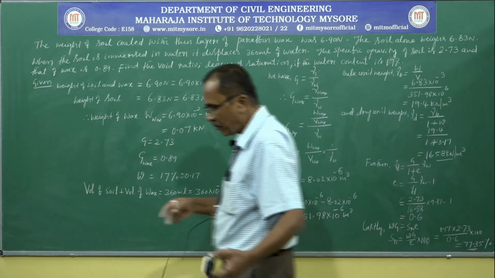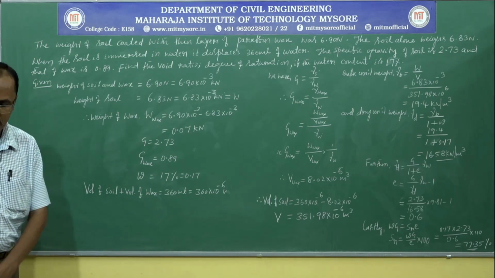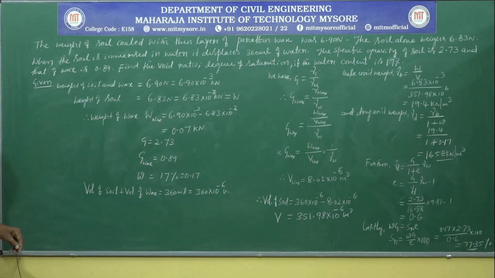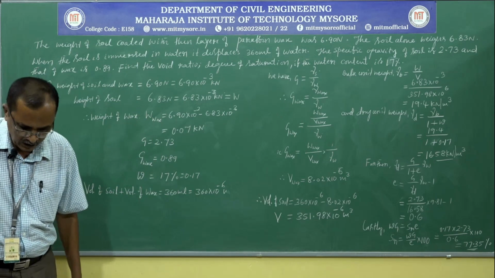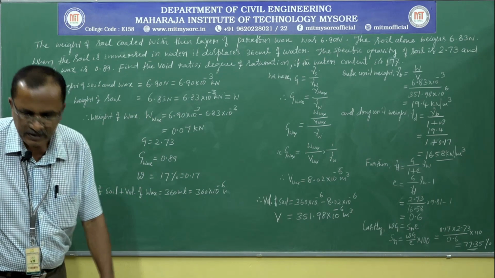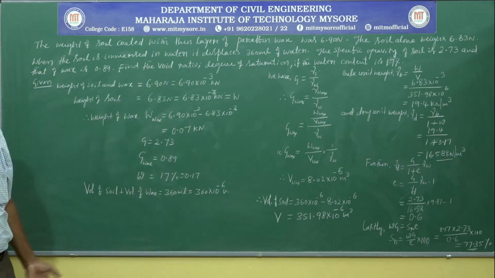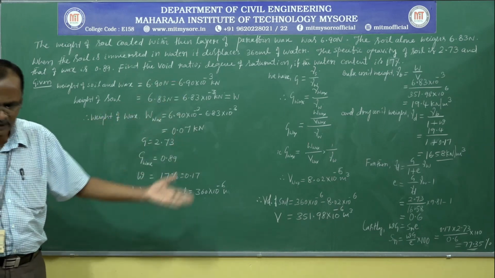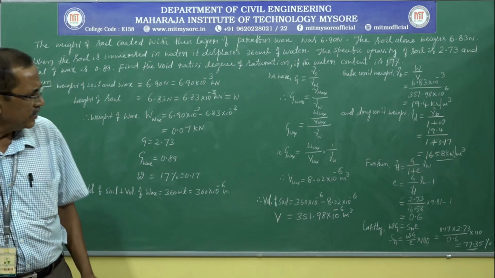So it is a field problem. If you obtain a soil sample from the field and the soil sample is coated with wax or grease, if you take this observation and know the specific gravity of soil and specific gravity of grease or wax, we can comfortably calculate the required values, namely water content, void ratio, specific gravity, bulk unit weight, dry unit weight, degree of saturation, etc.